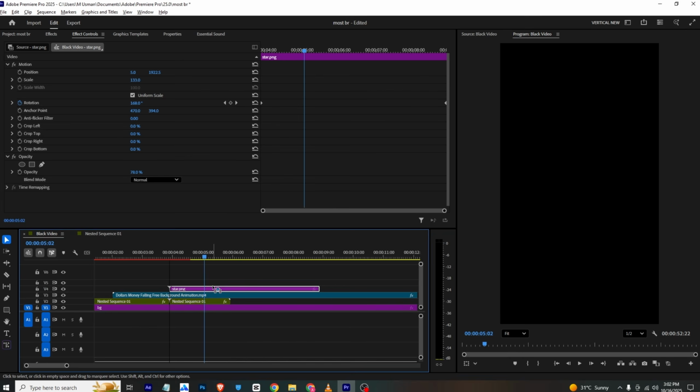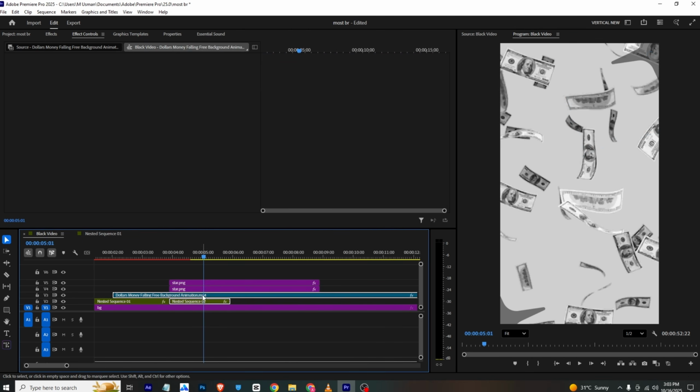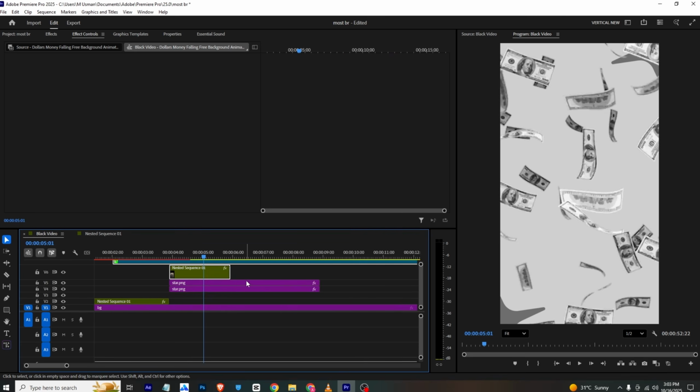So I will make a copy of it and paste it to the other side as well. And I can make sure to bring these two sequences upwards to make the star disappear behind.